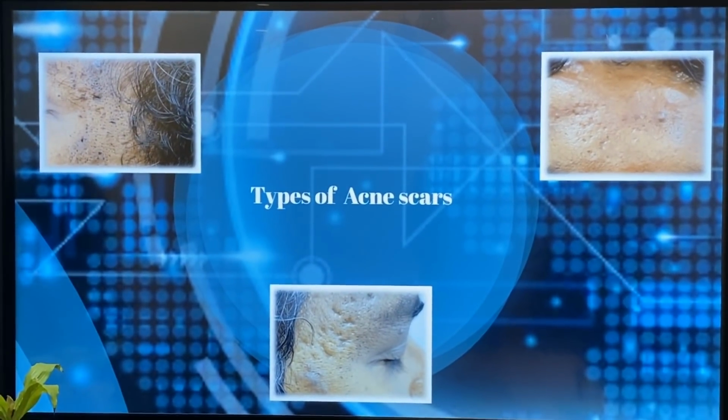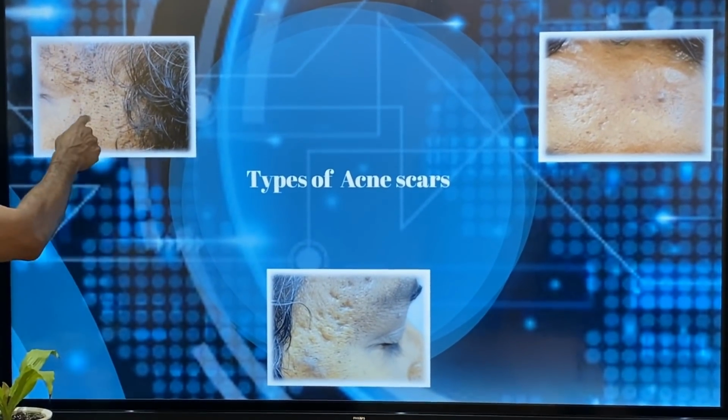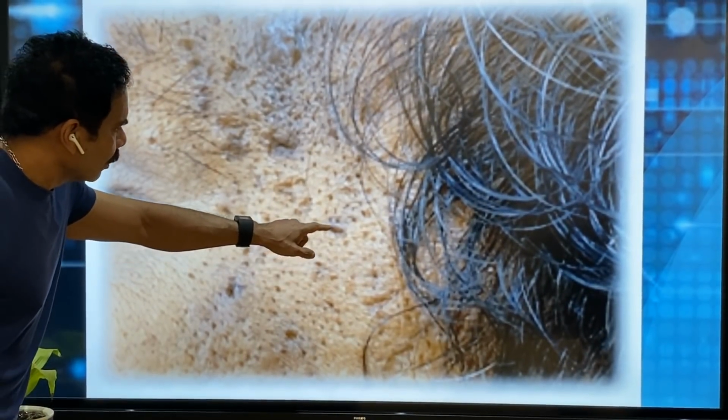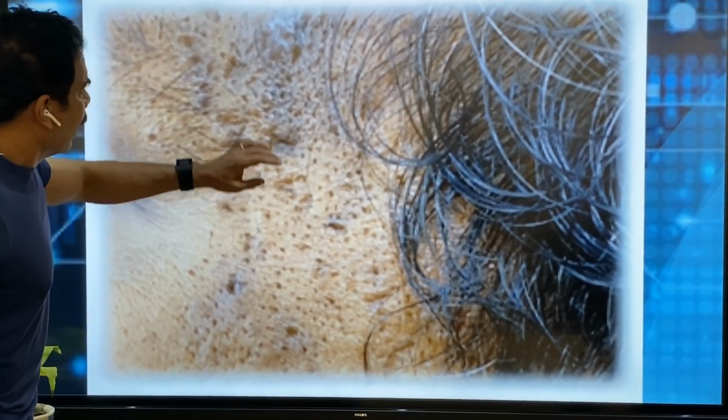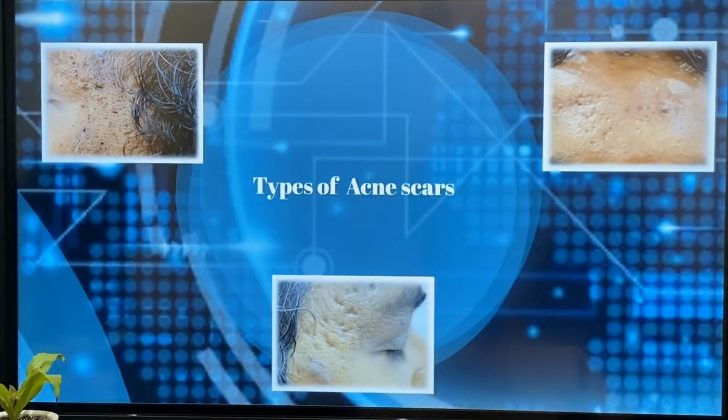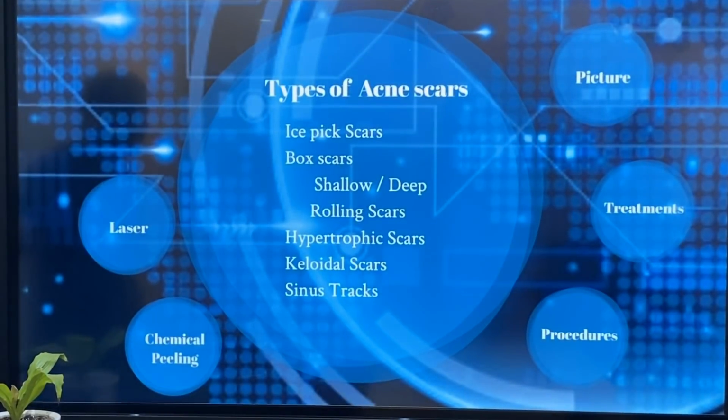As you see here, there are different types of scars. You can see the ice pick scars and rolling and box scars here. And different types of scars can be seen in this patient, all the types I mentioned.